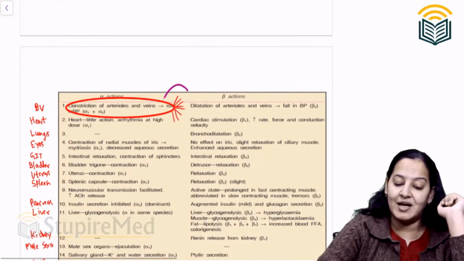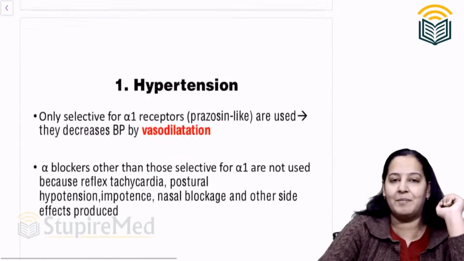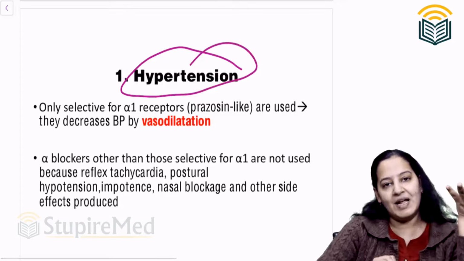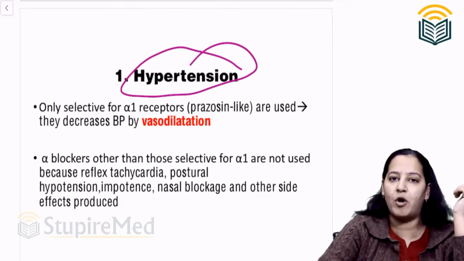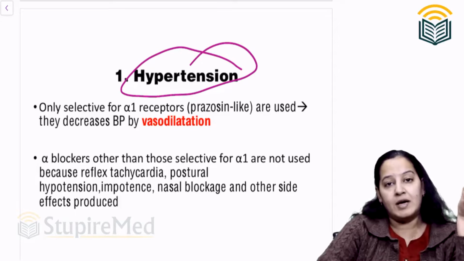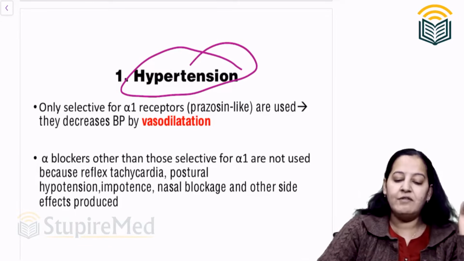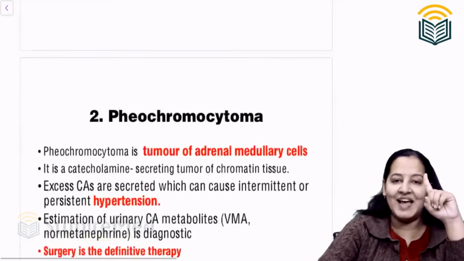Based on vasodilatation, there are 8 uses. I will enumerate them one by one. The first most common use is hypertension. If an old aged male has hypertension, I can give alpha blocker. He will become impotent, but it's okay, it may not be the priority. So I can give it as an antihypertensive drug if other options are not available.